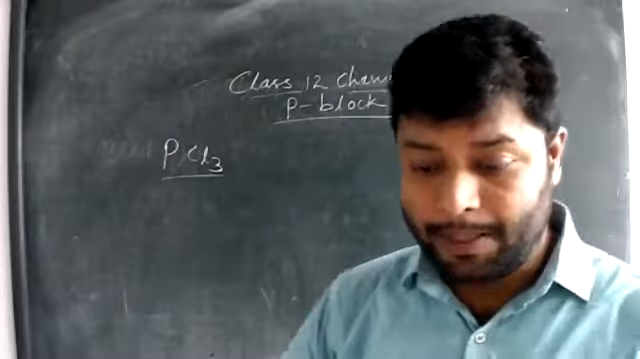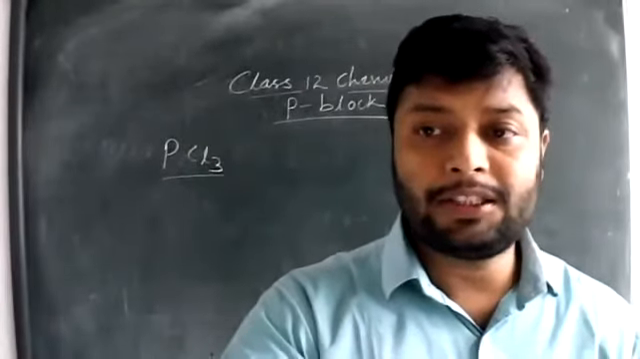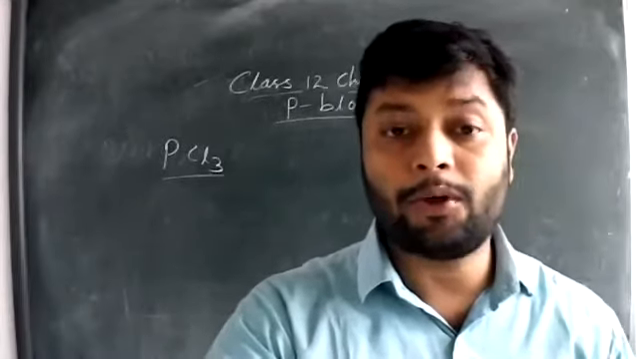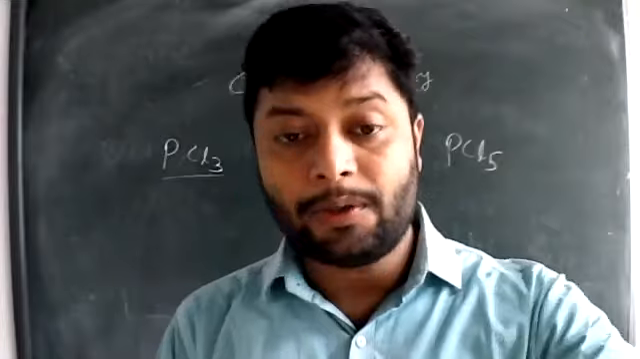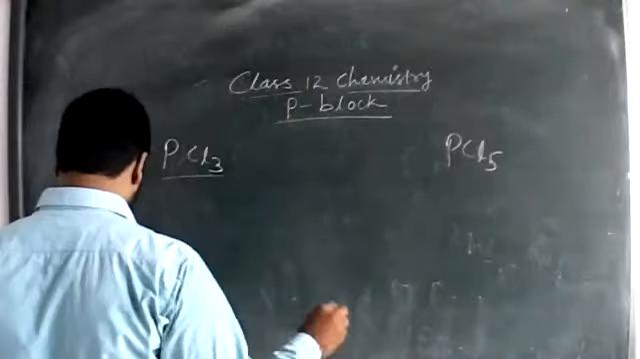So let's first discuss the preparation. The reaction of phosphorus and chlorine will give you PCl3 and PCl5, depending upon the concentration of chlorine.